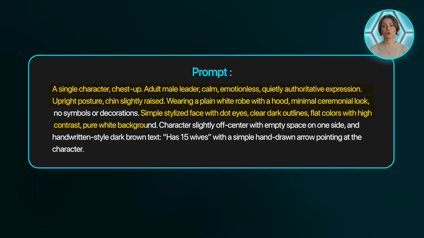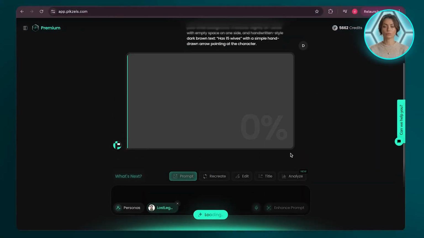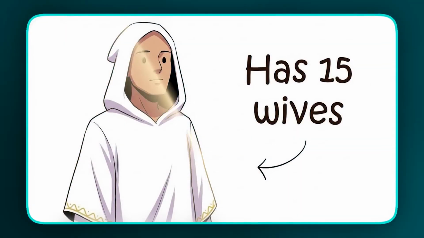The background is pure white. I place him slightly off-center, leaving empty space on one side. That space is important because that's where the text goes. The text is handwritten style, dark brown, and it simply says, "has 15 wives," with a rough, hand-drawn arrow pointing directly at the character. Once the prompt is ready, hit generate and Pixels will produce a thumbnail that perfectly matches the style of the channel.